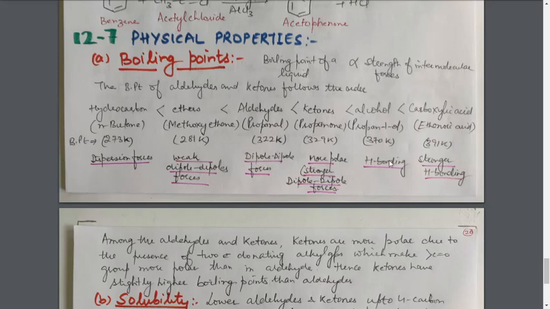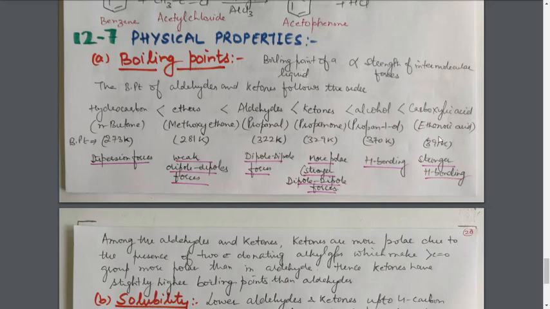In alcohols, due to the presence of the OH group, the oxygen atom has a hydrogen atom bonded to it. Due to the OH group, it will have H bonding, and H bonding is much stronger compared to dipole-dipole forces as well as dispersion forces. So the alcohols have a higher boiling point compared to all four of these compounds.